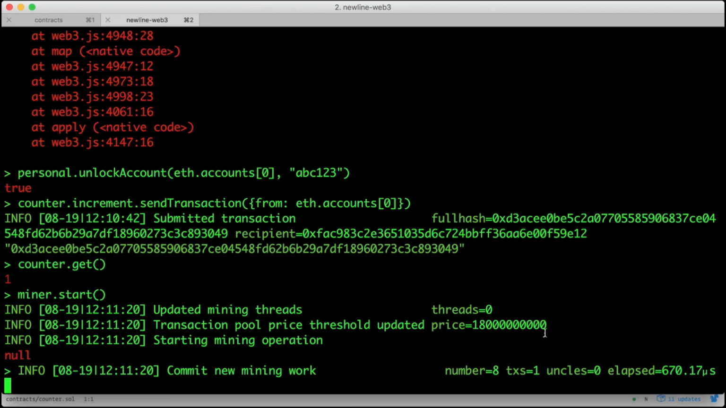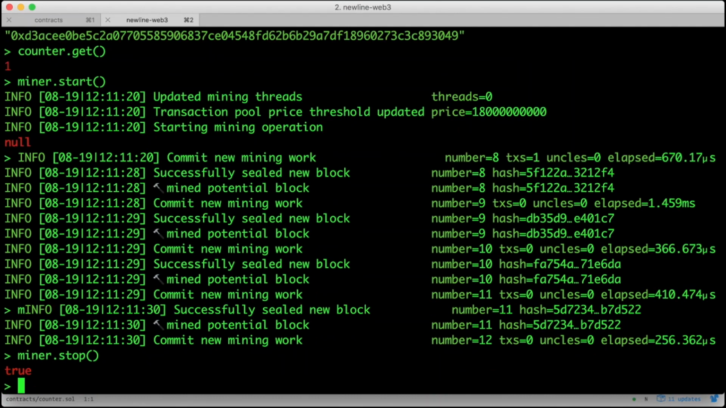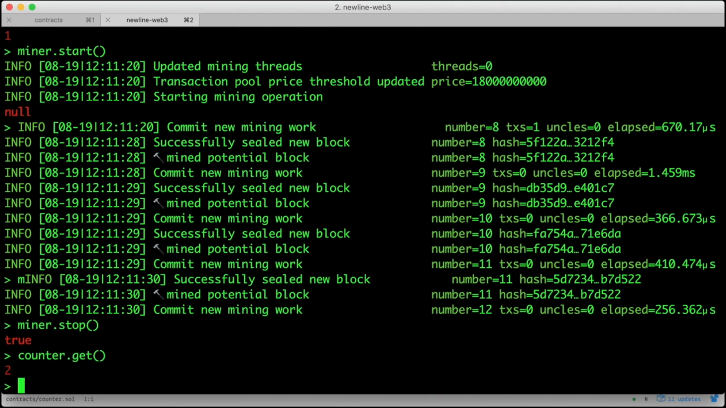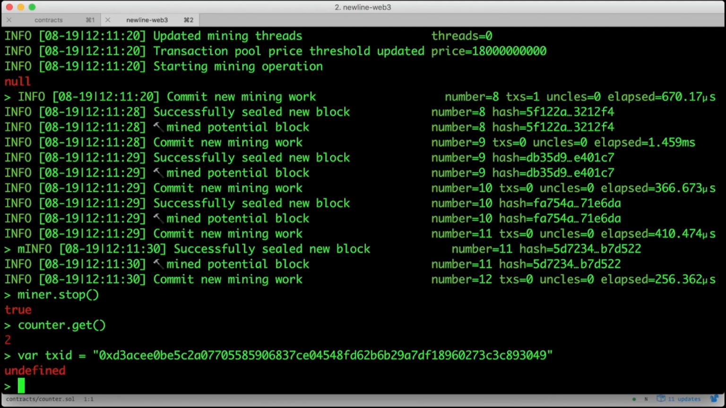Miner.start, miner.stop, and now let's call counter.get. 2. It works! We wrote our first change to our contract state on the blockchain. Now, if it didn't work or you want to dig in, you can use debug.traceTransaction and pass the address of the mined transaction.